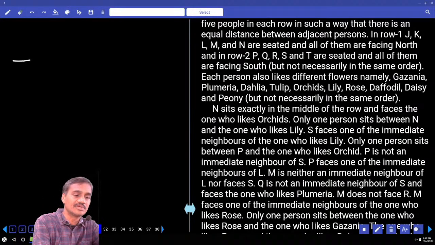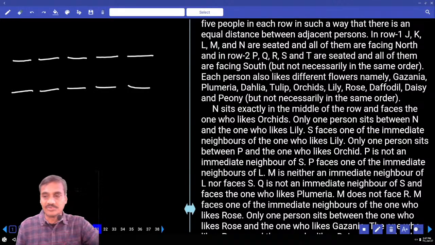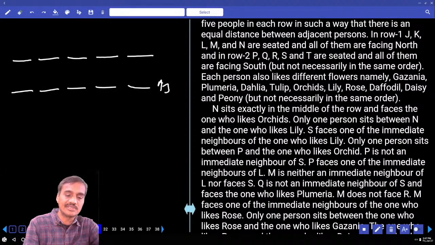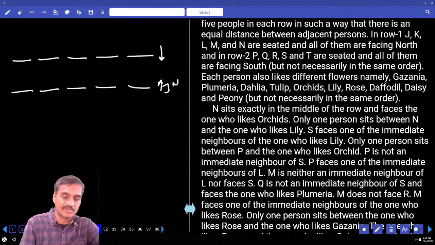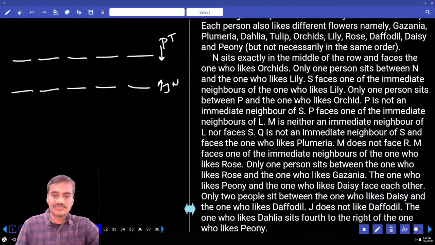And how many people are there? 10 people. 1 2 3 4 5 and again 5 more people. And these 10 persons, row 1, J, K, L, M and all of them are facing towards north, and the remaining persons P, Q, R, S, T are facing towards south. And each one of them likes a different flower as well.